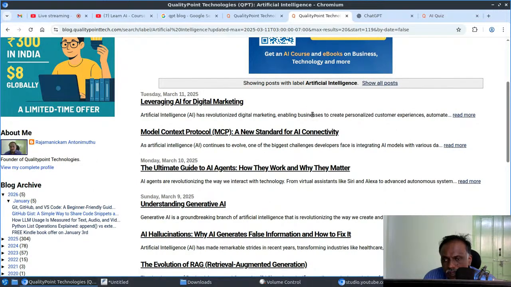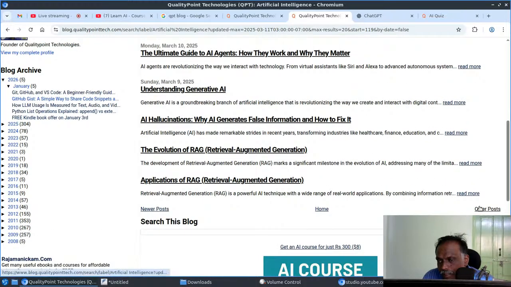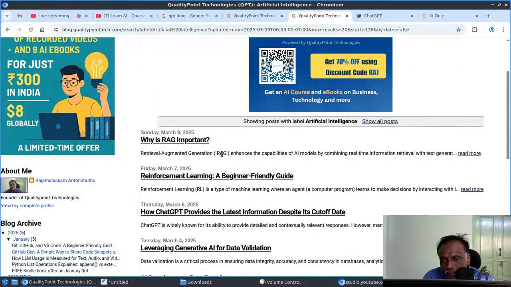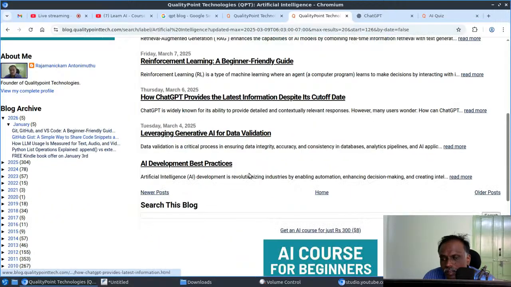Leveraging AI for digital marketing, MCP model context protocol, ultimate guide to AI agents, understanding generative AI hallucination, evolution of RAG, applications of RAG, why RAG is important, reinforcement learning, how ChatGPT provides the latest information despite its cut-off date. Normally, many people are interested in knowing that, so I created this. Leveraging generative AI for data validation, AI development best practices.